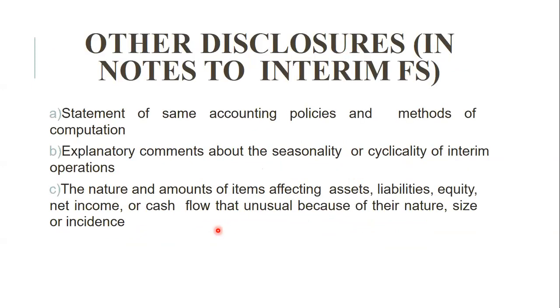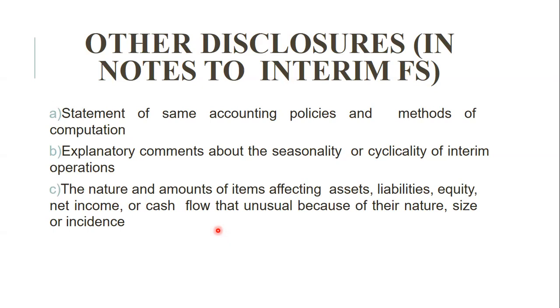Then other disclosure is part of the notes. Now you have learned that if you are changing any kind of policies or correcting any kind of errors, you should separately declare it in the note section. That note section is a part of your financial statement, right?